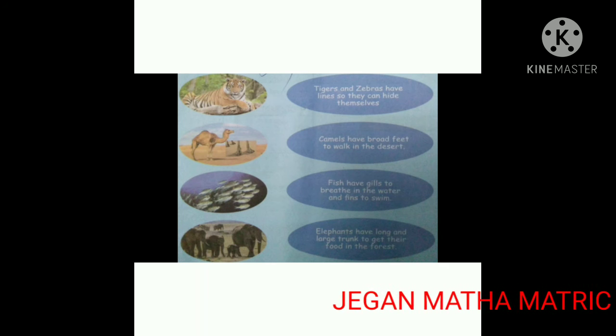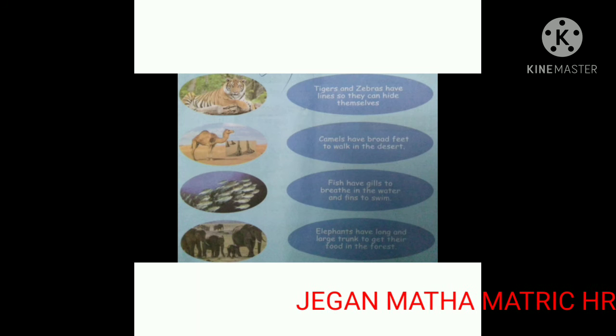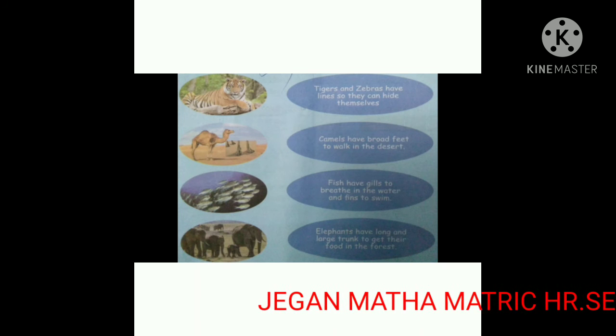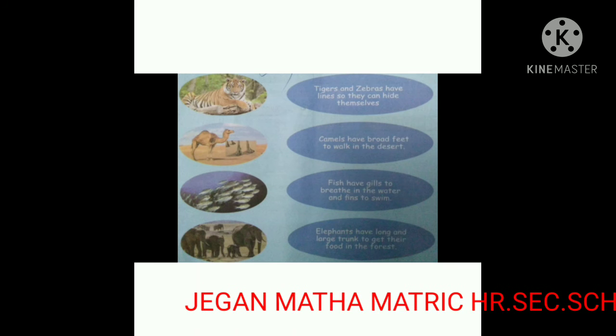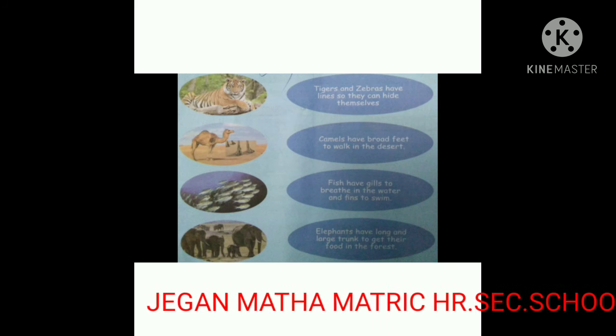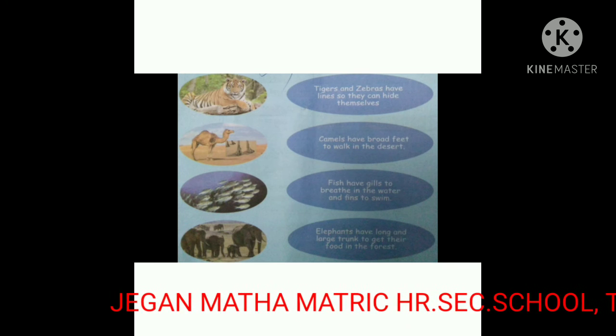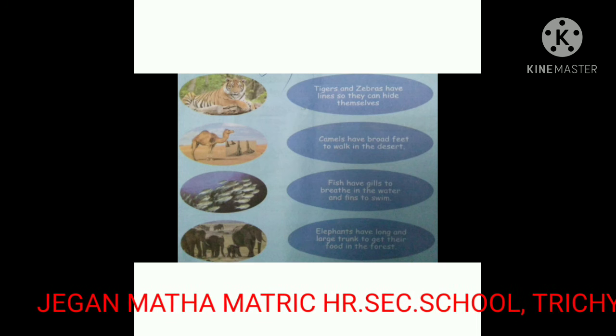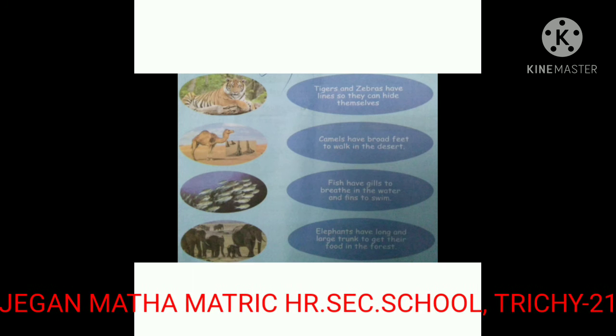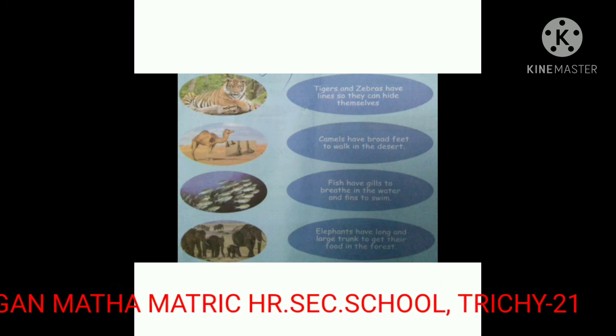Some more examples of adaptations are given below. First, tigers and zebras have lines so they can hide themselves. Second, camels have broad feet to walk in the desert.